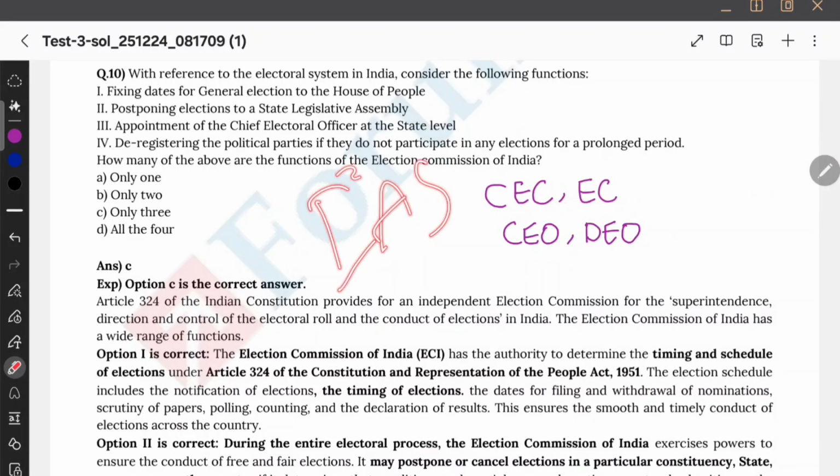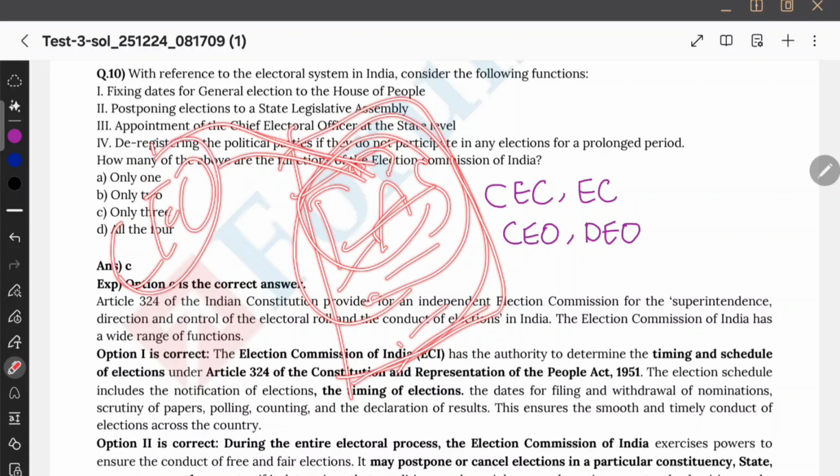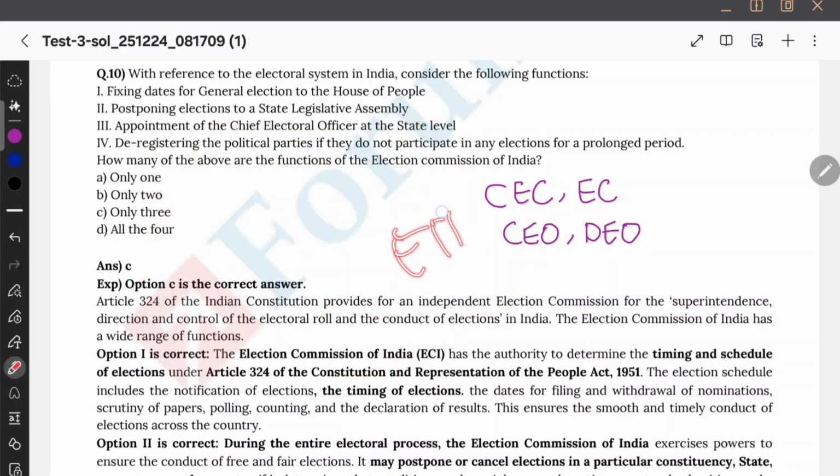So a list of IAS officers will be sent. State government will send some list of officers who are eligible to become a CEO. So CEC or ECI, they are going to pick up one candidate as Chief Electoral Officer at the state level. Okay, so ECI is going to designate a candidate as CEO. So rather than appointment, I'll call it designate. Anyhow, it's the ECI who is going to do that. It's not the President. Okay, so therefore third option is correct.